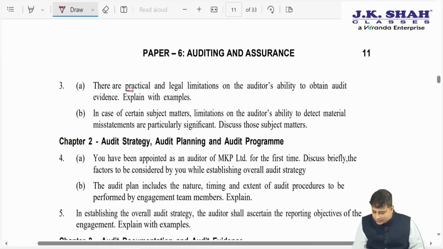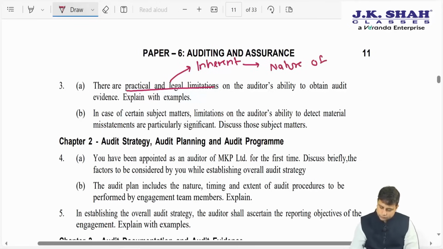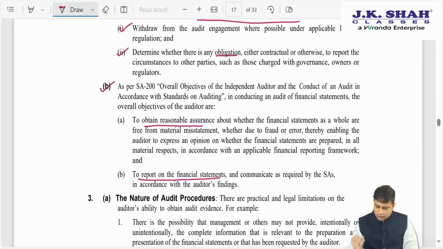So when they say practical and legal limitations, they are talking about inherent limitations. But we need not write all the inherent limitations. Practical and legal limitation, if you recollect our discussion in the classroom, is nothing but due to the nature of audit procedure. So we need to write only that relevant part here.